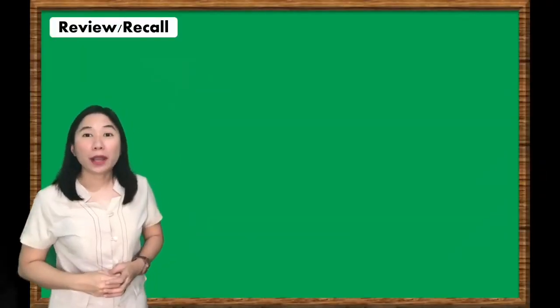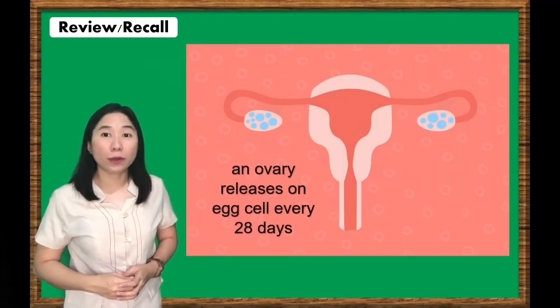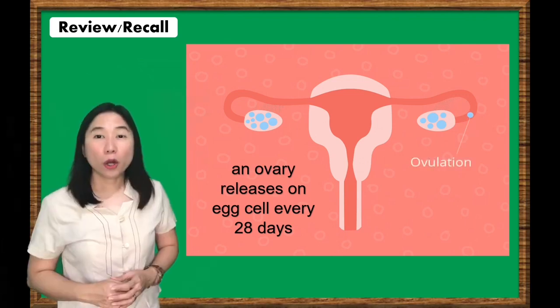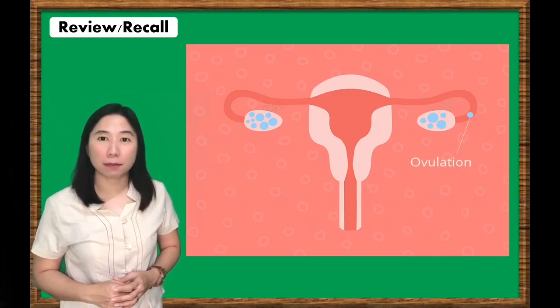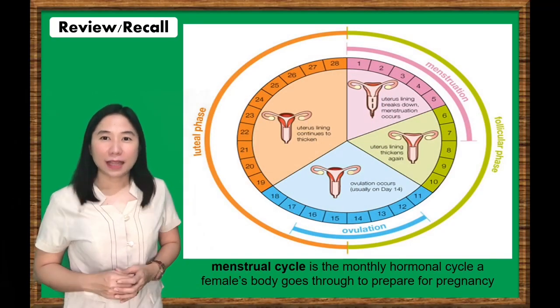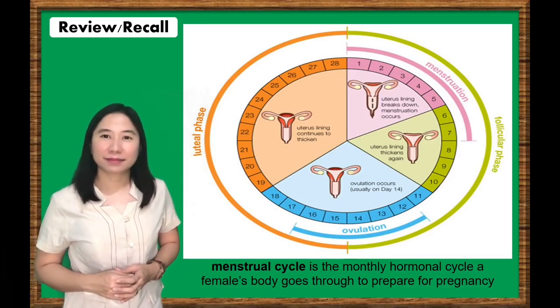You have learned from your elementary science lesson that on average, a female ovary releases one egg every 28 days. Hormones control the monthly changes happening in the female reproductive system, also known as the menstrual cycle. Let's find out more about the menstrual cycle in today's lesson.